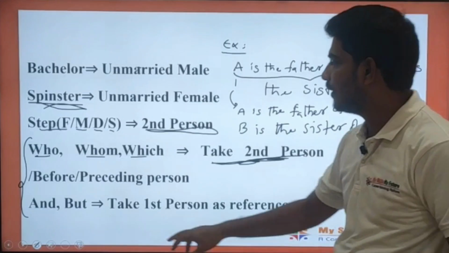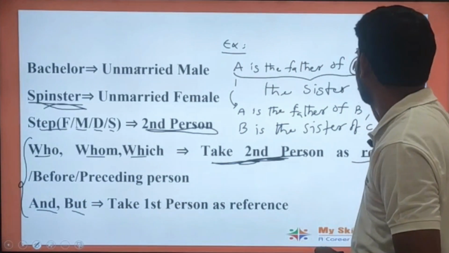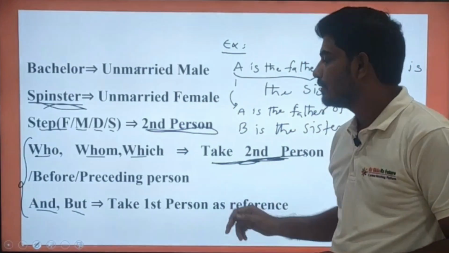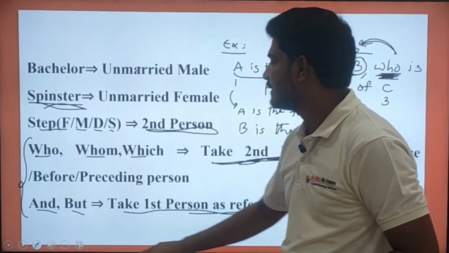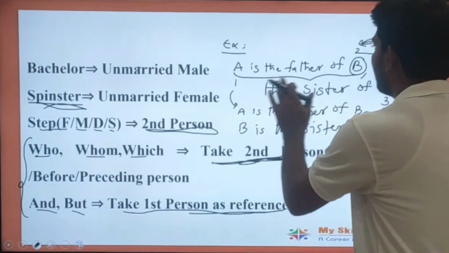And let us see this one also: 'and, comma, but'. Sometimes instead of who, whom, which, they give 'and' or 'but'. In that case, we need to take the first person as the reference. Let's see how.